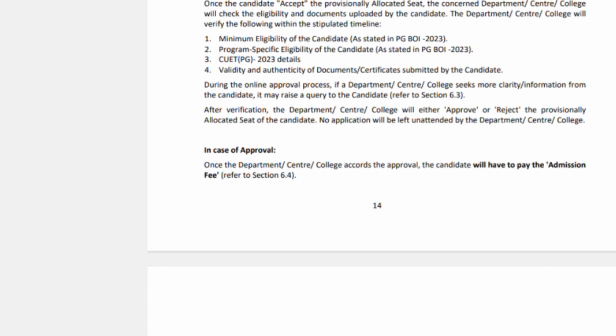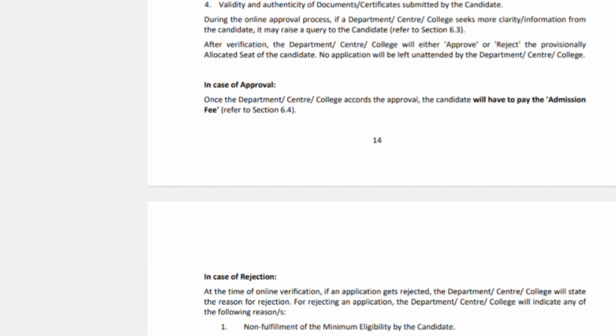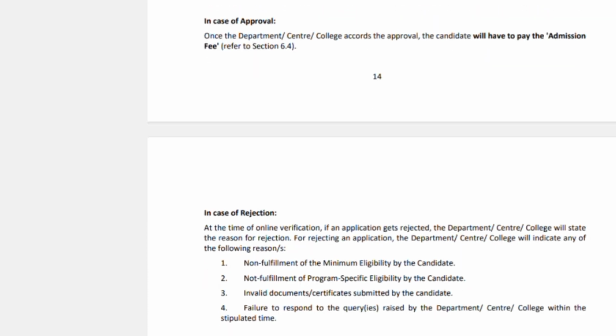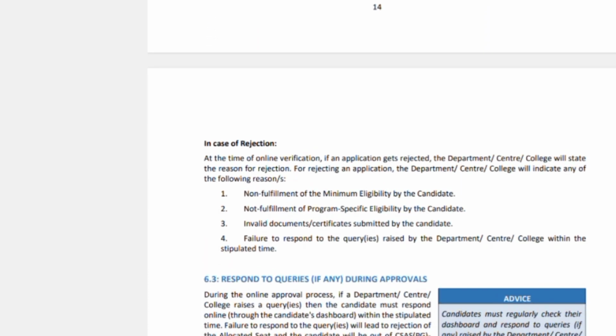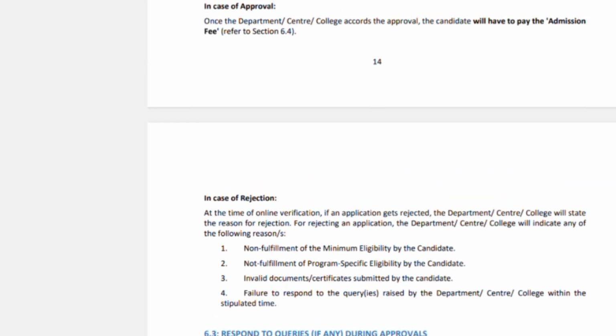They will also verify your documents, the certificates that you have uploaded. And once the approval is done, then you can go ahead and pay the admission fee for the different universities. The admission fee will depend on the departments and colleges.